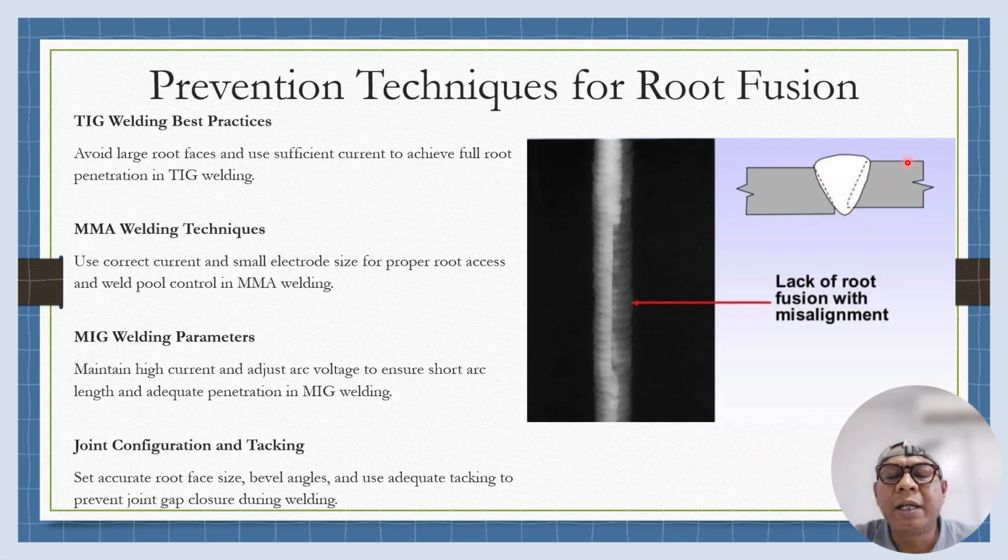You see, this one parent metal is high and this one is lower. So during fit up, the fitter has to check the high-low. So one root is fully penetrated by the weld metal, but the other side is not melting.